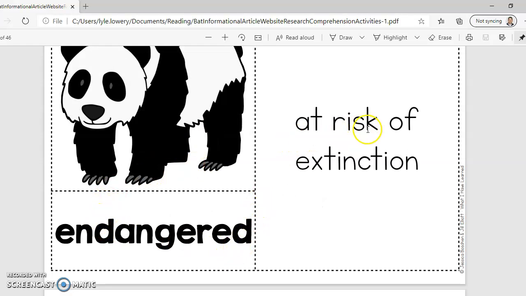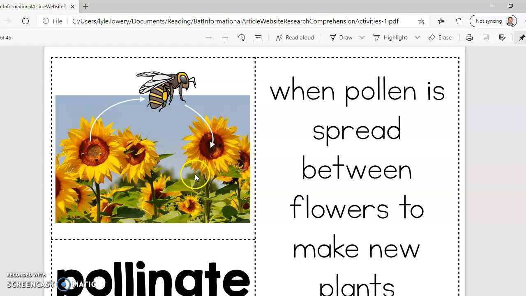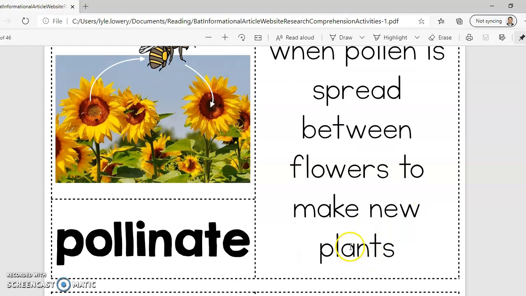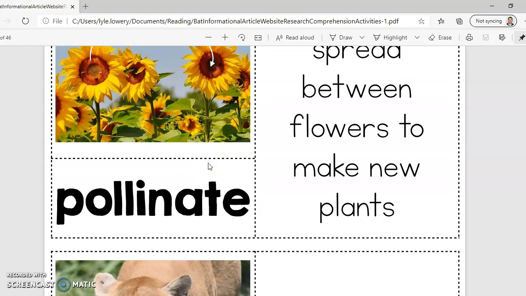Endangered means at risk of extinction. Panda bears are at risk of extinction. We were reading an article the other day about how bees are even at risk of extinction. Pollinate. Pollinate is when pollen is spread between flowers to make new plants. So we learned yesterday how bees pollinate flowers and help produce a lot of fruits and nuts and beans. Some bats also pollinate. They are nectar-drinking bats.